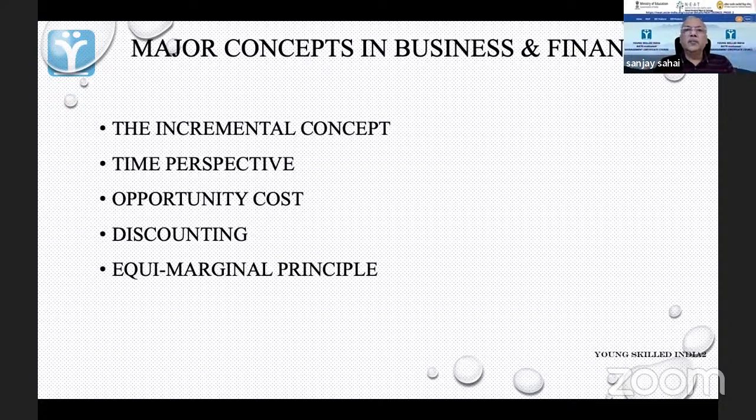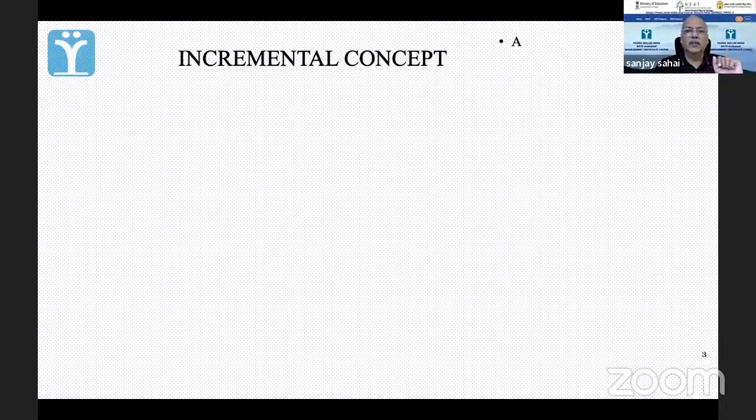The managing director of a company has certain choices. He has to think in which direction he will take his business, in which project he will invest, which are the activities he should try to take care of. And when he does these things, he is actually using many of the points given here. Some of these appear to be repetitions, for example, opportunity cost and discounting. But we can quickly look at these just to understand exactly how this helps someone involved in strategy to make proper decisions. So we'll begin with the first one, the incremental concept.